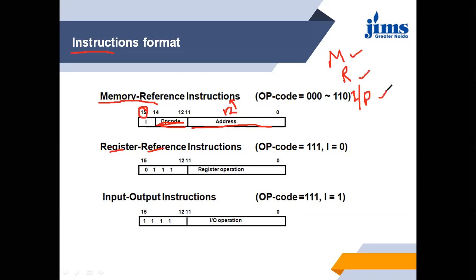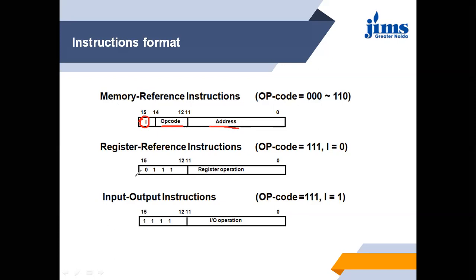So these can be memory reference instructions, register reference instructions, and input output instructions. In case of memory reference, the mode bit will be 1 or 0. This is the opcode and this is the address of the memory.